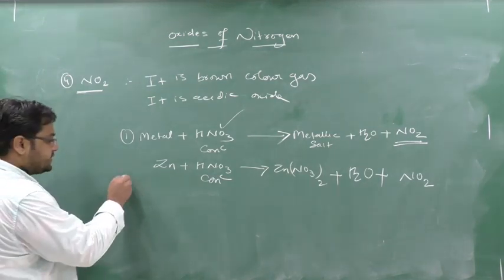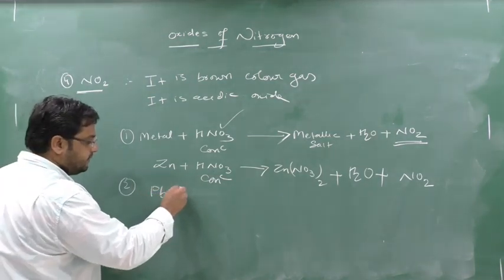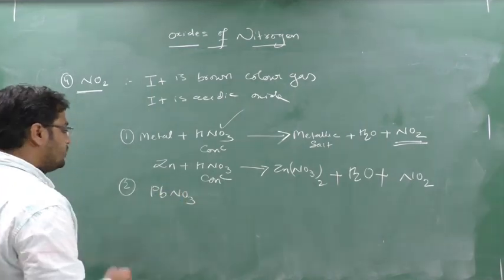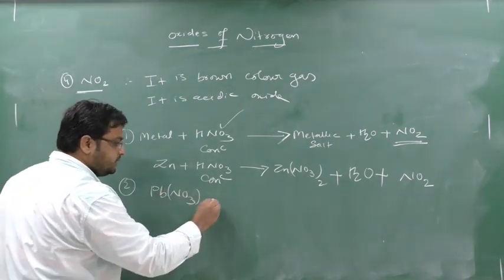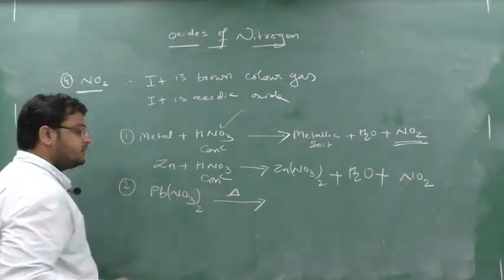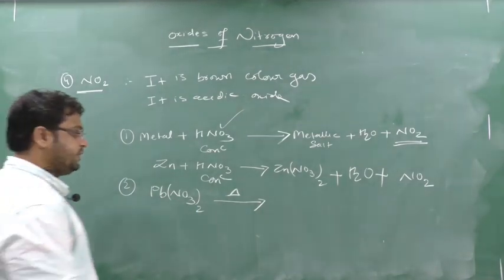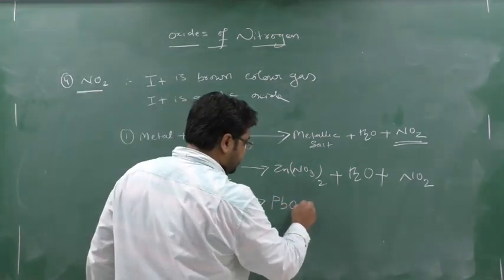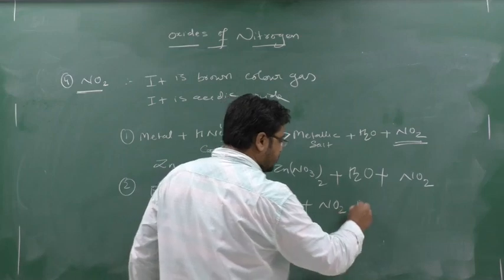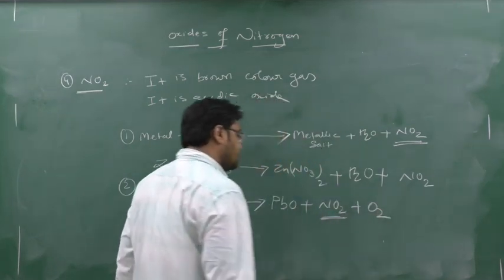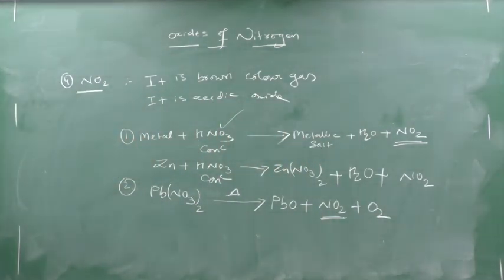Next, the preparation from lead nitrate, Pb(NO3)2. When you do thermal decomposition of Pb(NO3)2, you get PbO plus NO2 plus O2. So this is another preparation of nitrogen dioxide.